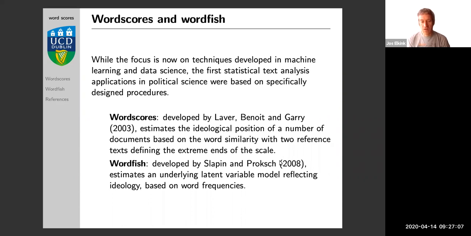Wordfish is more like a latent variable model: we assume an underlying ideology and we model this statistically to find this dimension. So it looks much more like PCA, which we discussed last week.